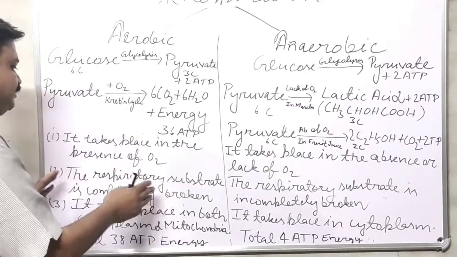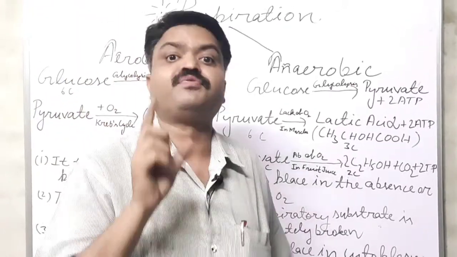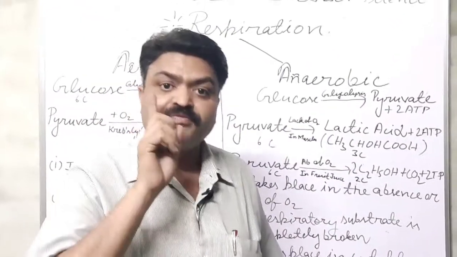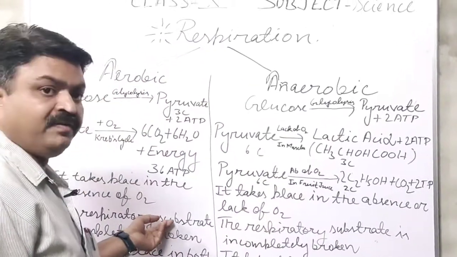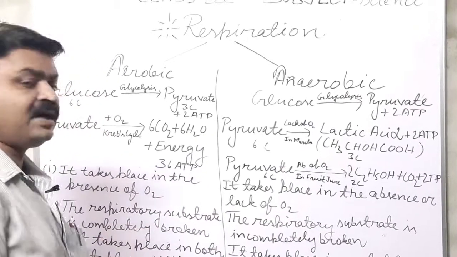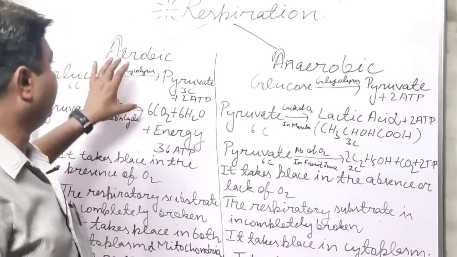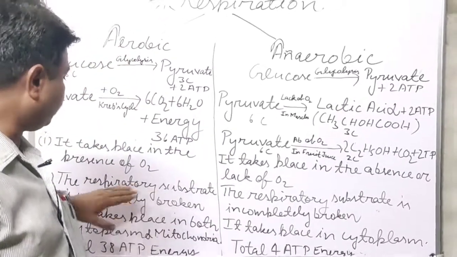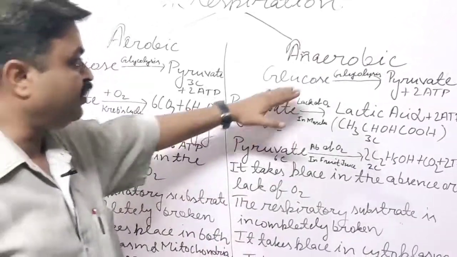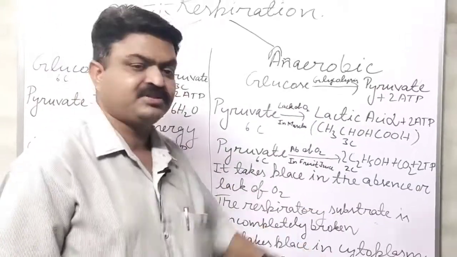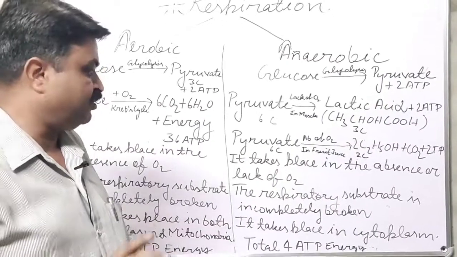In aerobic respiration, the respiratory substrate, meaning the food substance from which we get the energy, or the food substance that is oxidized, is completely broken, from which we get more energy, student. But in anaerobic respiration, the respiratory substrate is incompletely broken, student.